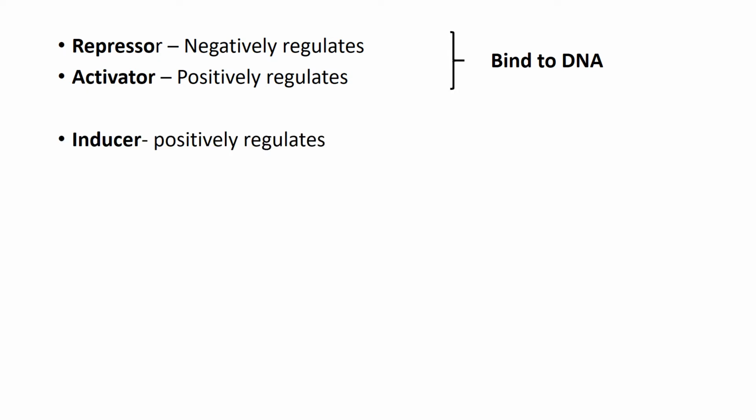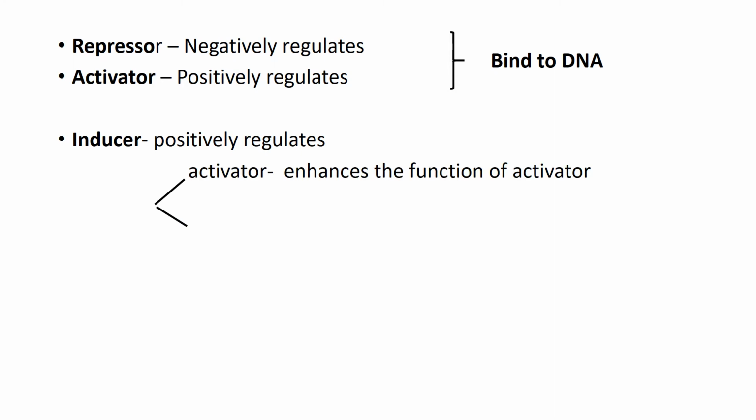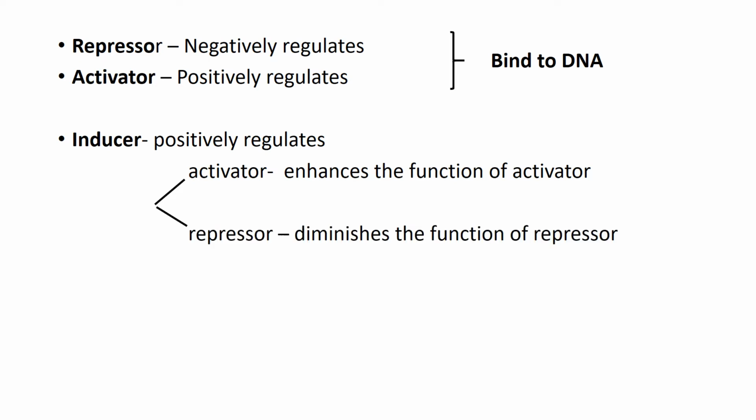Whereas there is another protein called as inducer. This inducer doesn't bind to the DNA. Instead, it either binds to the activator or to the repressor. When an inducer binds to an activator, it enhances the function of the activator. When an inducer binds to the repressor, it diminishes the function of the repressor. Thus, when two proteins with a positive regulatory function come together, then the function is enhanced. Whereas when two proteins with opposite functions come together, then the function is diminished.